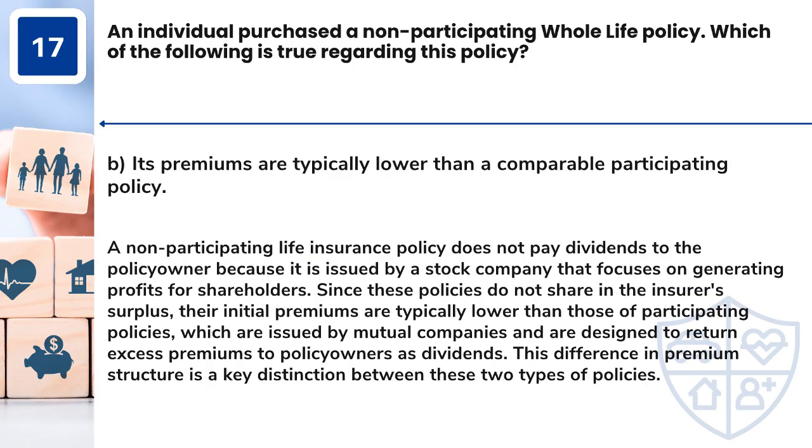Answer: B. Its premiums are typically lower than a comparable participating policy. A non-participating life insurance policy does not pay dividends to the policy owner because it is issued by a stock company that focuses on generating profits for shareholders. Since these policies do not share in the insurer's surplus, their initial premiums are typically lower than those of participating policies, which are issued by mutual companies and are designed to return excess premiums to policy owners as dividends. This difference in premium structure is a key distinction between these two types of policies.